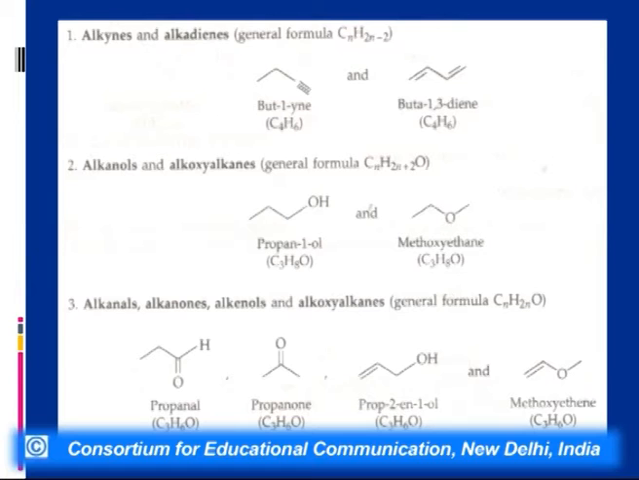Next, if I look into alkynes and alkadienes, then alkynes and alkadienes are also functional isomers, the general formula being CnH2n-2, but here again the properties would be different.